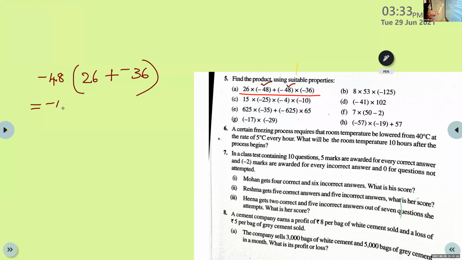Negative 48 into what? Negative 10. Negative 10 plus negative 36 gives negative 10. So, negative 48 into negative 10. Negative into negative is positive. So positive 480. Got the answer.